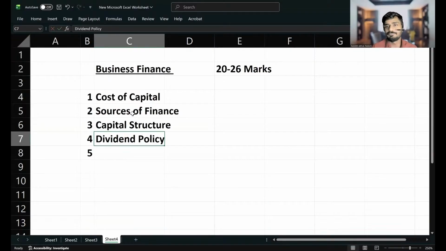You can set a timer. If you think about how you can study dividend policy, set a timer for 30 minutes, and within that 30 minutes you can easily cover the entire dividend policy. That much of a small chapter it is.